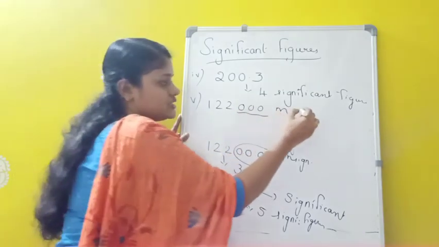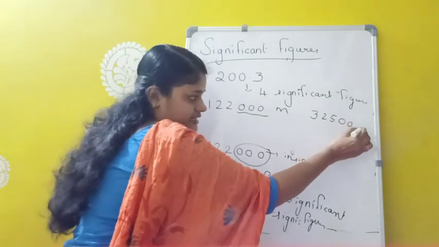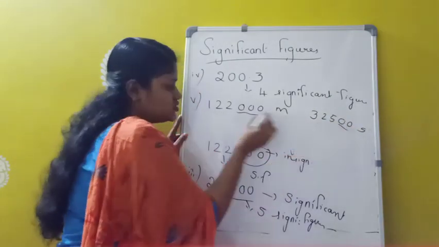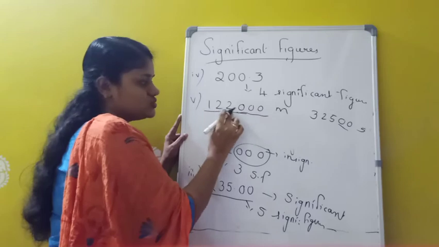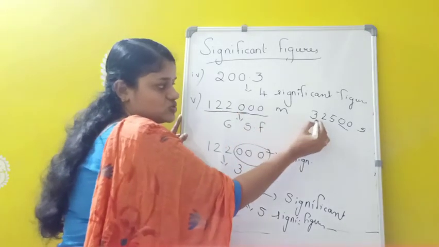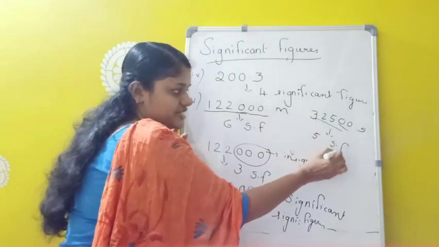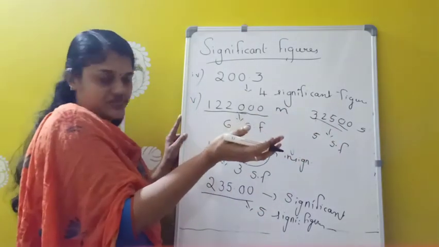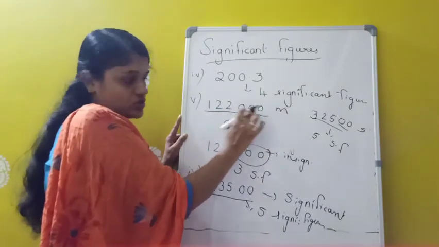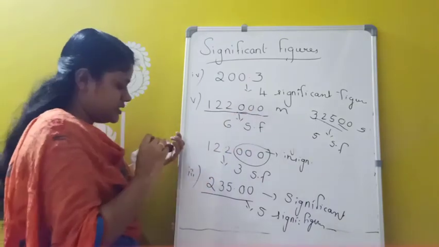Okay. So another one, 3, 2, 5, 0, 0 second, then the zeros are significant. So here how many significant figures? 1, 2, 3, 4, 5, 6 significant figures are there. And here also 1, 2, 3, 4, 5, 5 significant figures. So simply trailing zeros are not significant. But after the trailing zeros, suppose one unit is coming, that means those zeros will become significant. Okay. The next one.